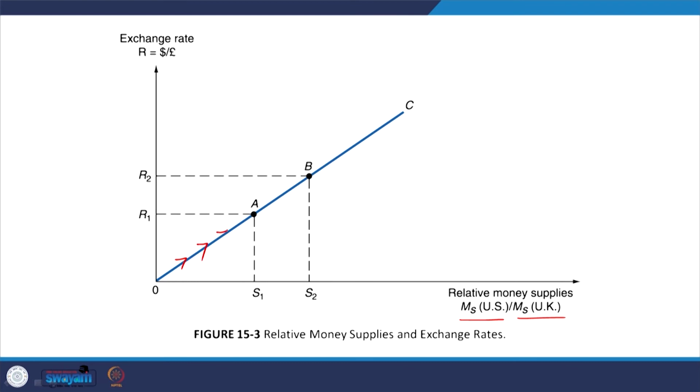It is actually increasing. That means more dollars could be replaced with one additional unit of pound sterling. Now, movement from A to B reflects that when money supply increases, the value of the dollar decreases, therefore the exchange rate increases. Exchange rate increases means, as we said earlier, that the value of the currency depreciates. When the rate of exchange increases, the value depreciates, and it settles at B. So, there occurs a direct relationship between these two.